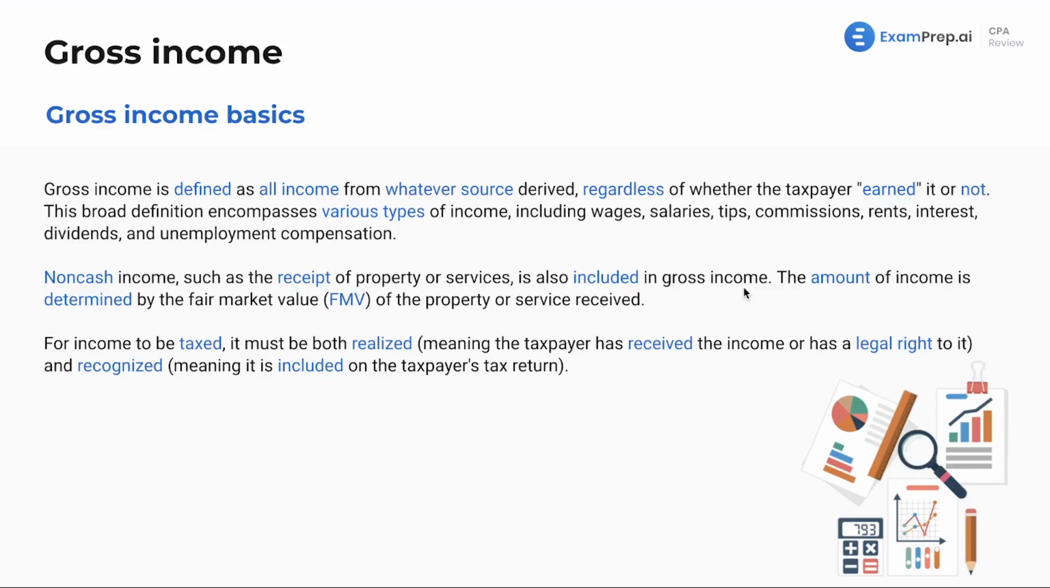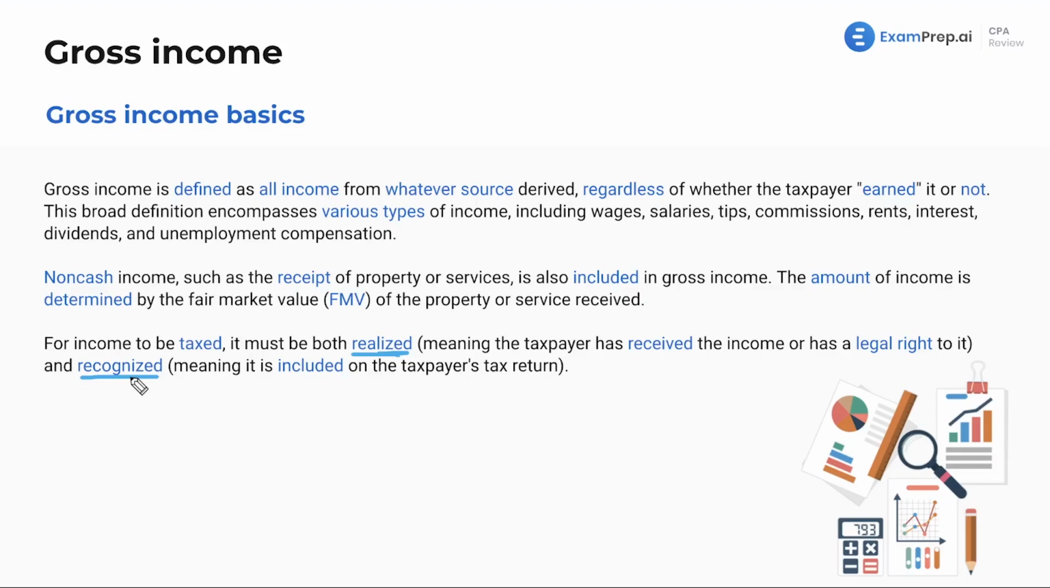We're going to talk about how the fair market value of the property or service received is going to be the taxable amount. Now, for income to be taxed, it must be both realized, meaning the taxpayer has received the income or has the legal right to it. Generally, realized versus recognized is going to be a very important distinction for our course. Realized means this transaction or gain or loss really happened, and that's pretty straightforward. However, recognized, this is where our arbitrary IRS rules come into play. Recognized means it's actually recorded for the tax return.